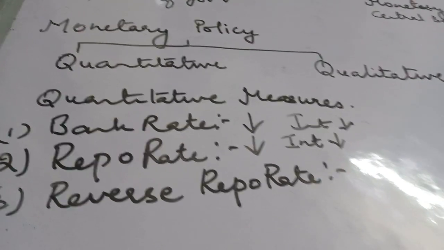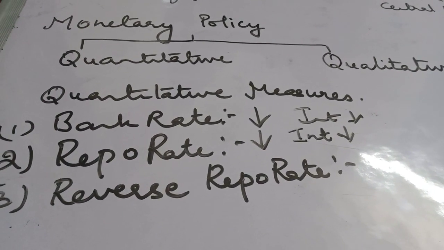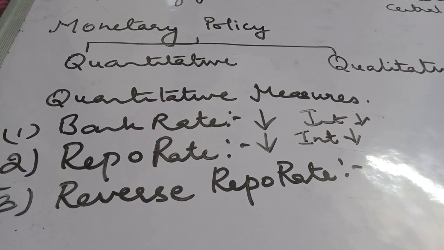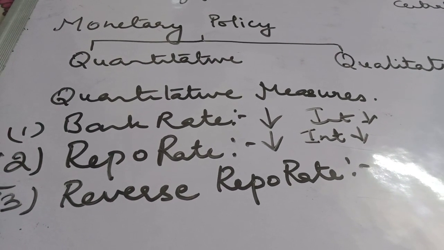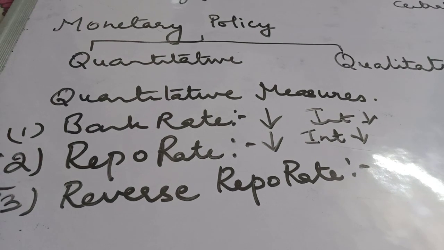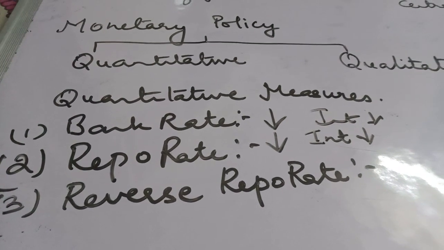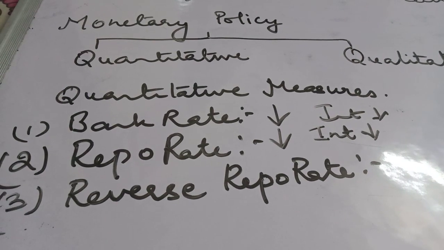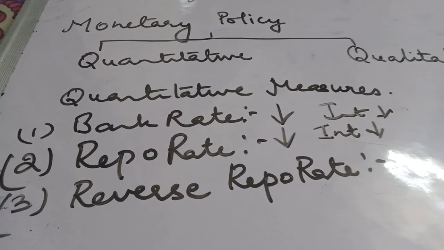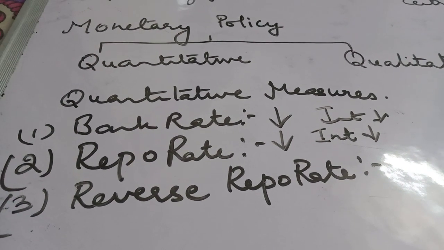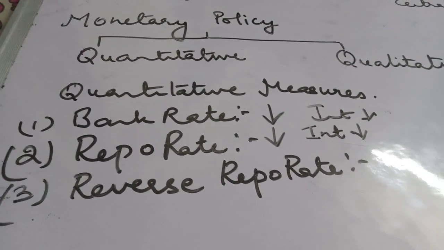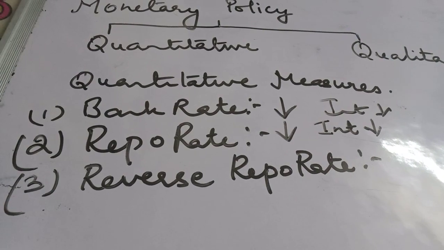In times of deficient demand, the central bank reduces the reverse repo rate so that the commercial banks are discouraged from keeping their deposits in the central bank. They would prefer to give their deposits as loans. So the loans expand, and as there is more loan creation by commercial banks, this expands the effective demand.